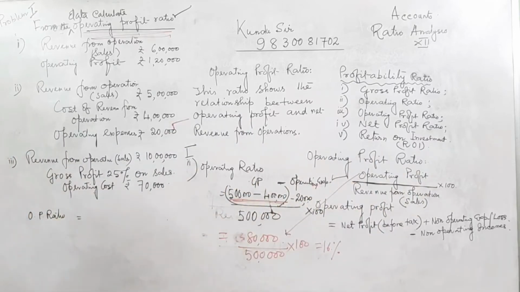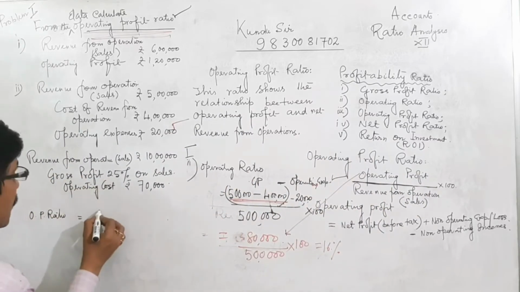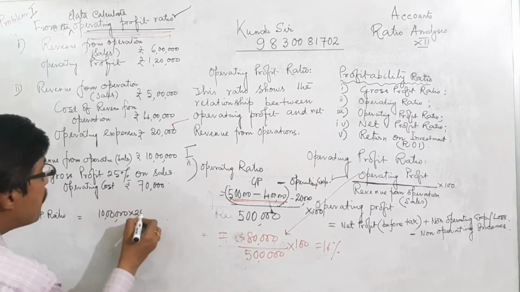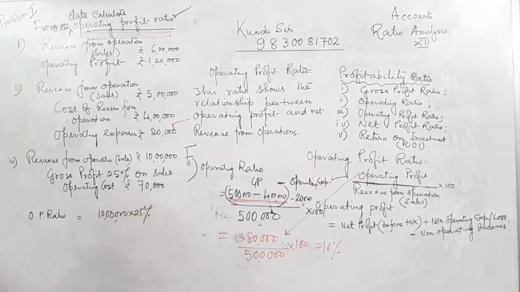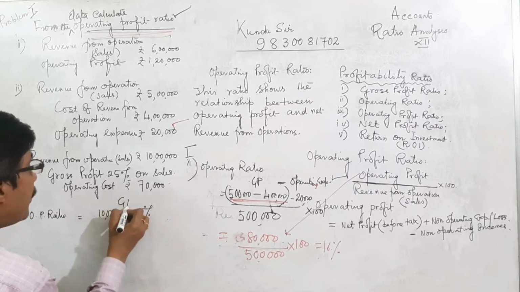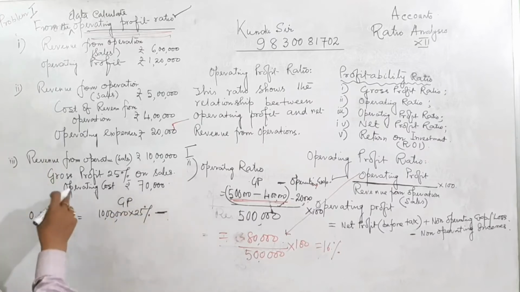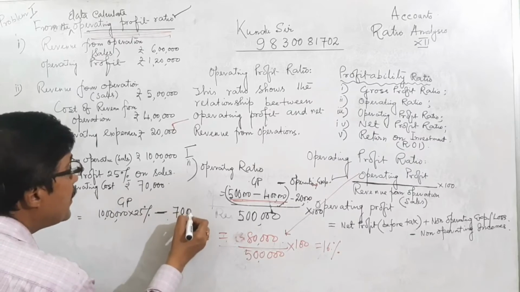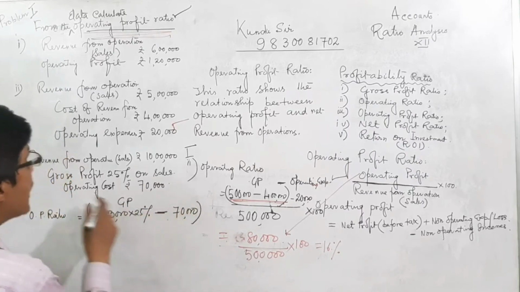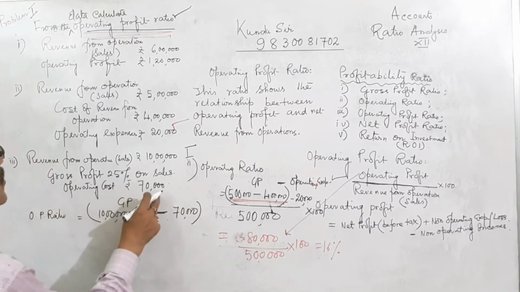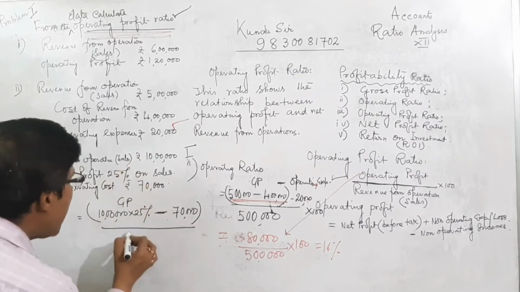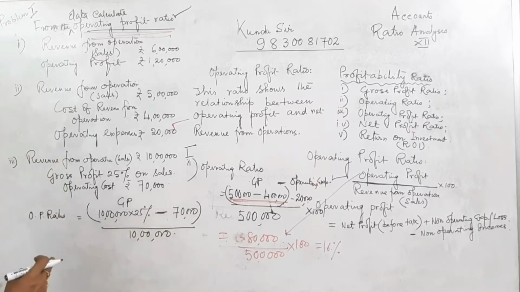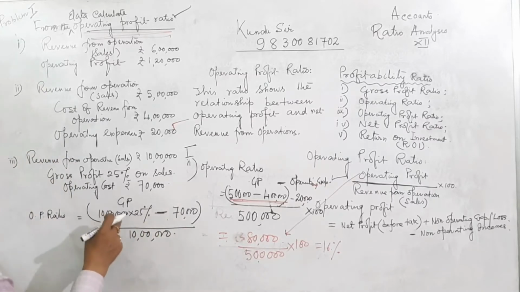Now what is the GP? GP equal to 10 lakh into 25%. From GP we are deducting 70,000, the operating expenses, operating cost,